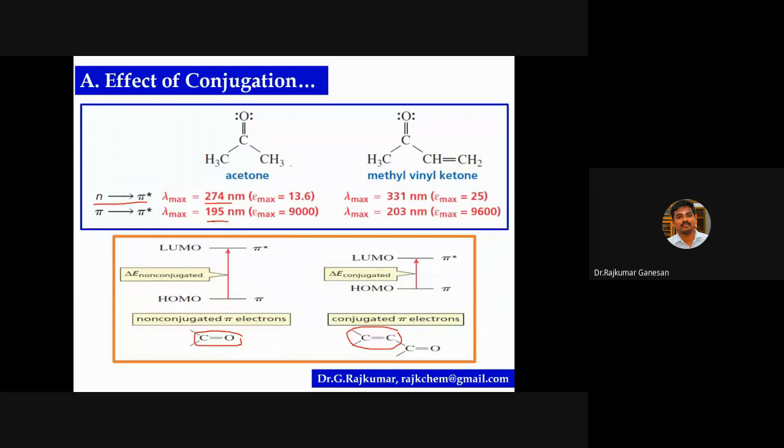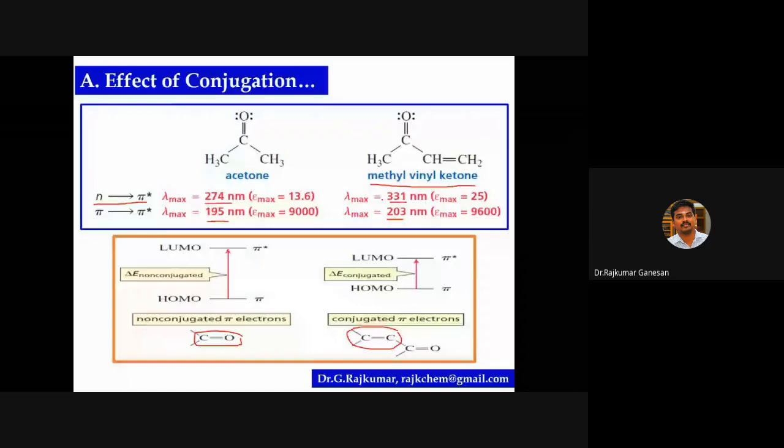If you replace one hydrogen with a vinyl group, this is methyl vinyl ketone, and look at the lambda max value here. The lambda max value is further increased for the n to pi star transition. Similarly, for the pi to pi star transition also, the lambda max value is increased and the energy is decreased.